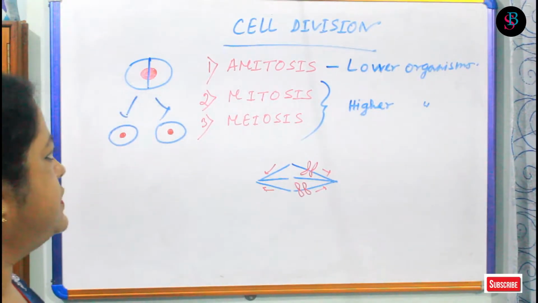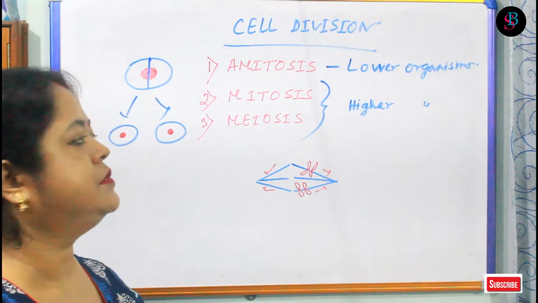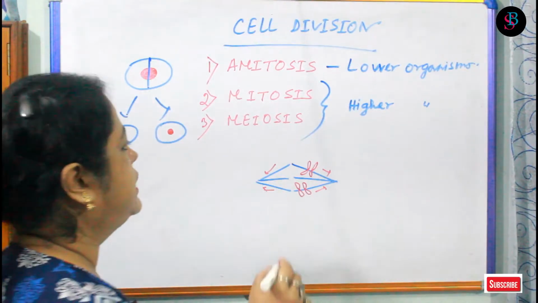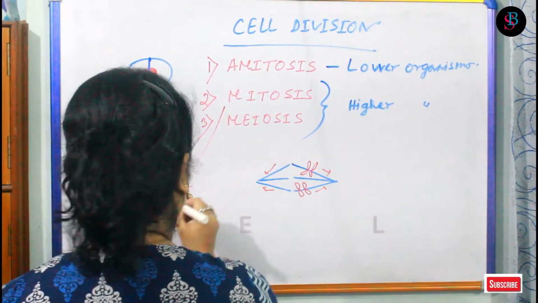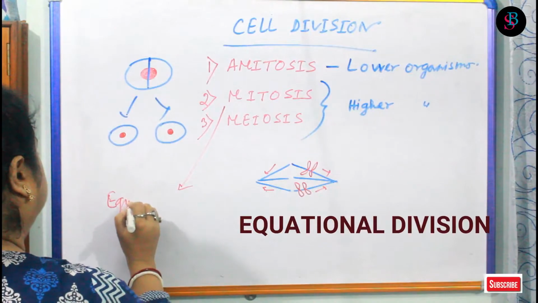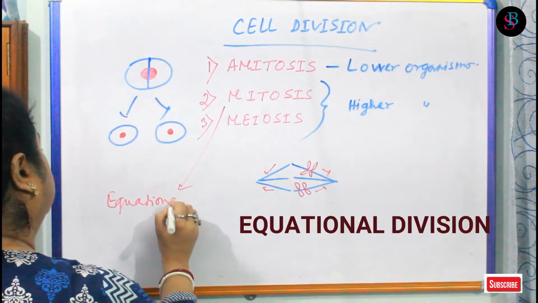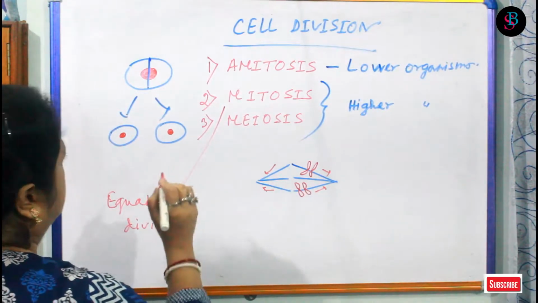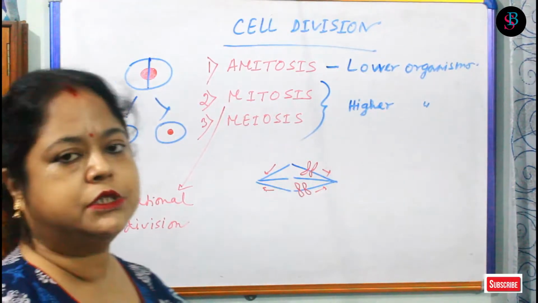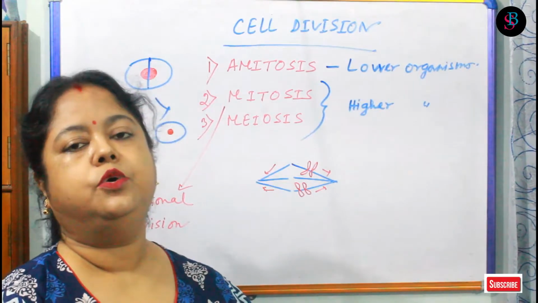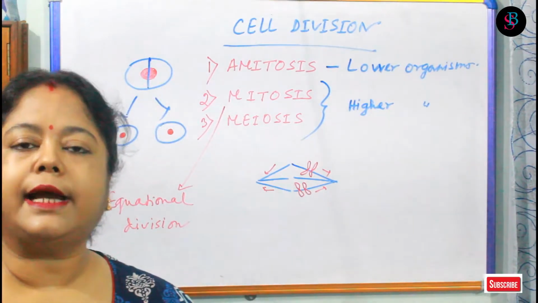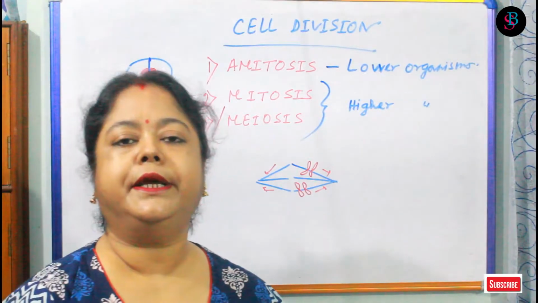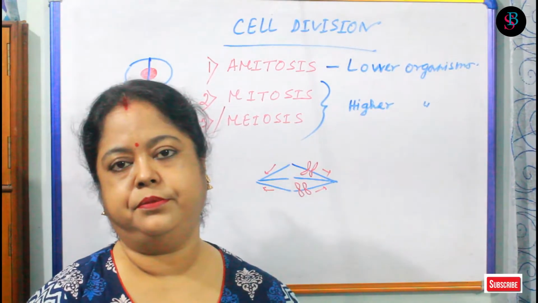Now, what is mitosis? In short, mitosis is the equational division. What is equational division? Equational means that the mother cell and the daughter cell will be of exactly the same kind, and their chromosome number will also be the same.